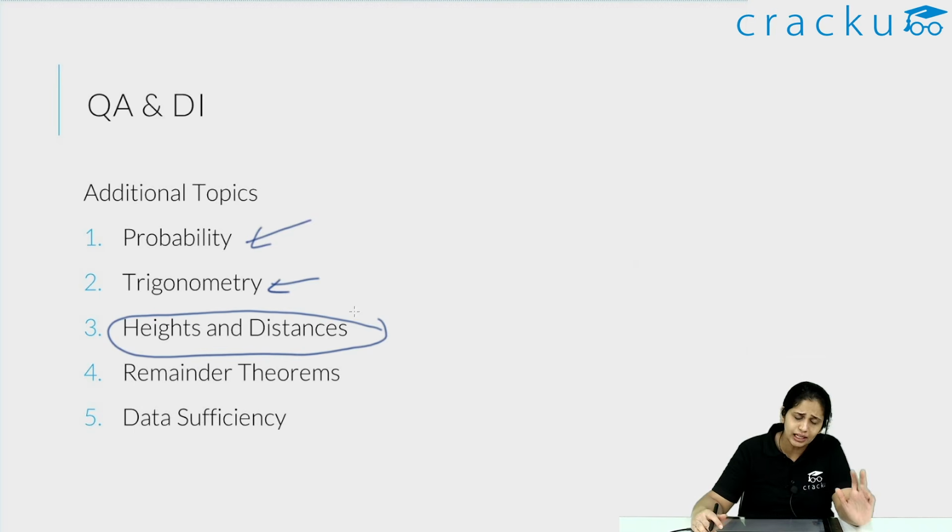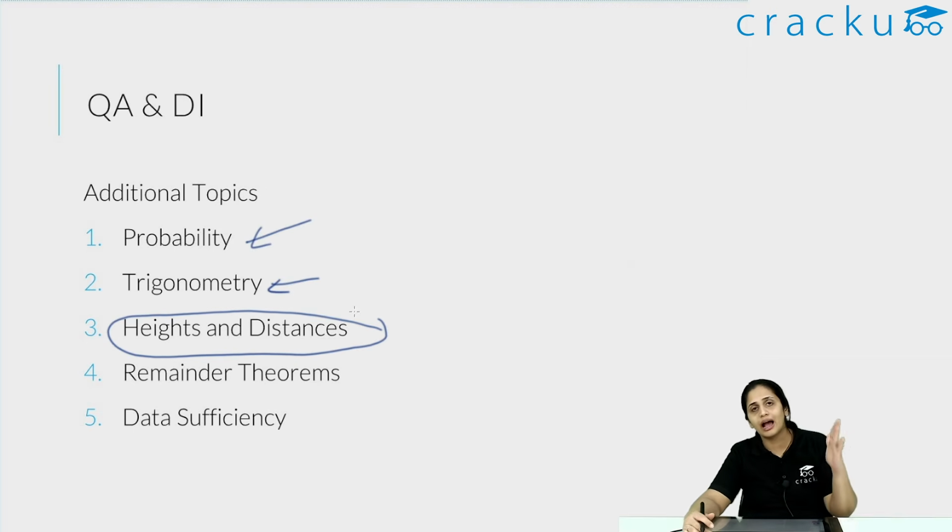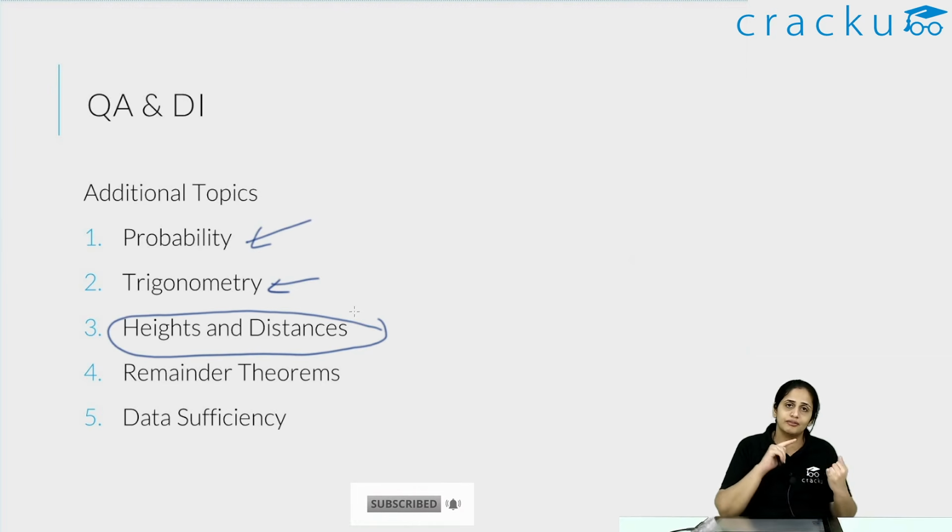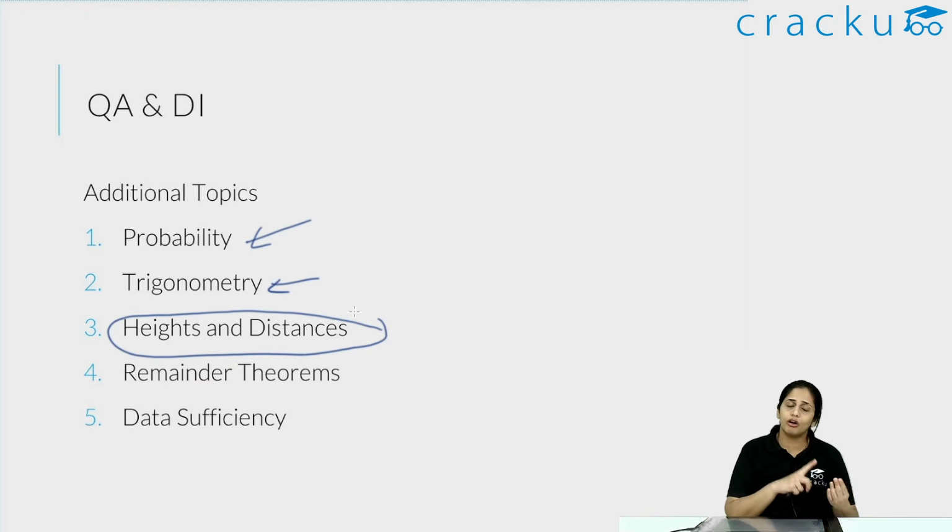Remainder theorems generally tend to be harder questions. Remembering them takes time and effort, but if you are at the higher edge, 90 percentile plus when it comes to quant, this is something you have to do. You have to remember all of the remainder theorems: Wilson's theorem, Chinese remainder theorem, Euler's theorem, Fermat's theorem, along with cyclicity of factors, along with concepts of how to take modulus, and how the product of two moduli works if you split the factors. All of those things you have to consider when it comes to remainder theorems.